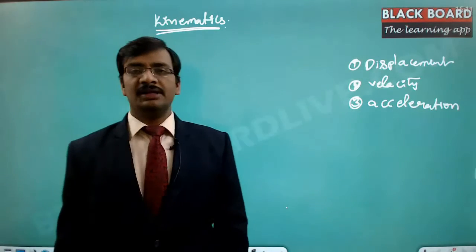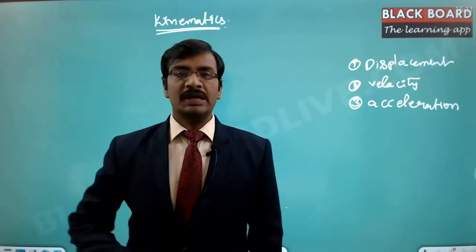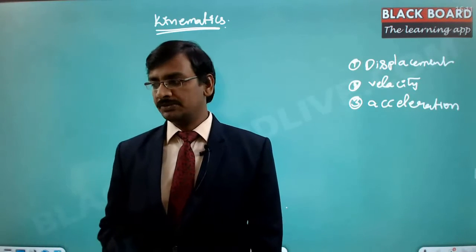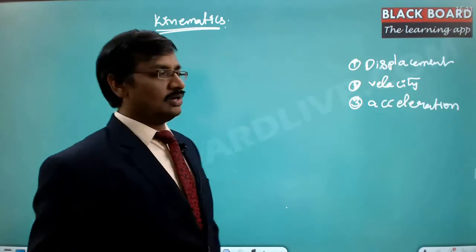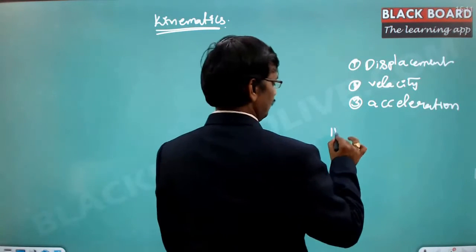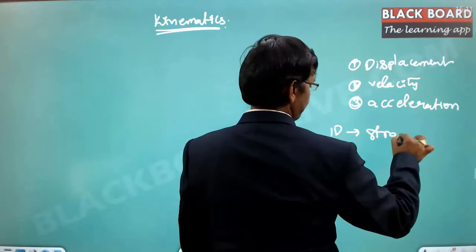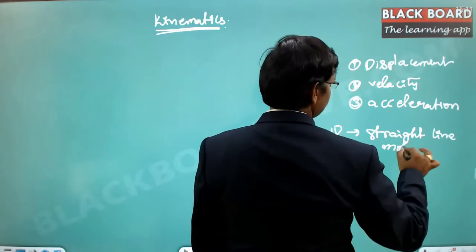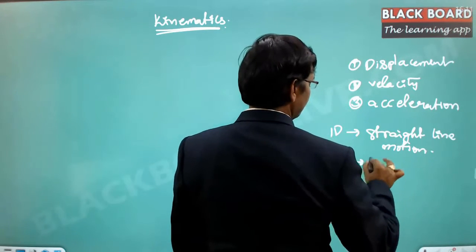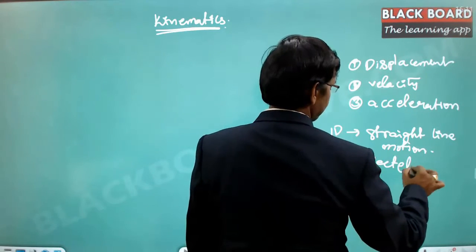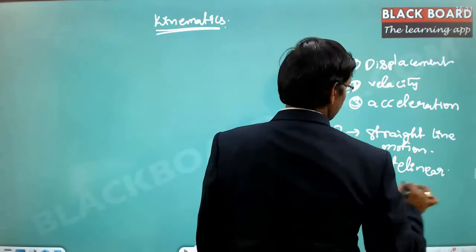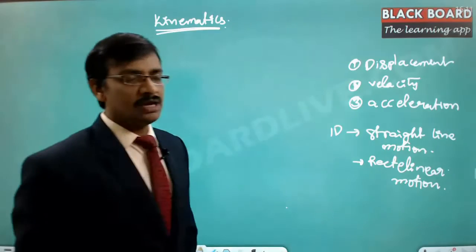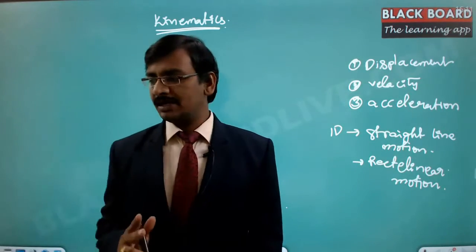As I explained earlier, kinematics will be done in either straight line motion, two-dimensional motion, or three-dimensional motion. A straight line motion is called single dimensional motion, or it can also be called rectilinear motion. When we analyze this straight line motion, there are especially two different categories we will consider.